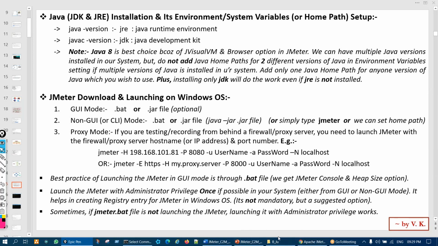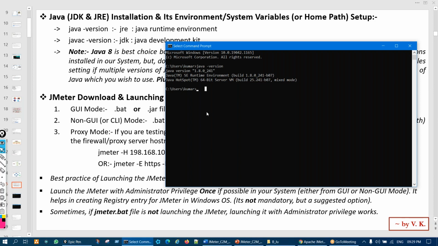The next is to verify the JDK. The command is javac -version. So you have to type it like that, and for me, since it's installed, it will show a success message like this. If it is not installed for you, it will throw an error. So now we have to install it, right?